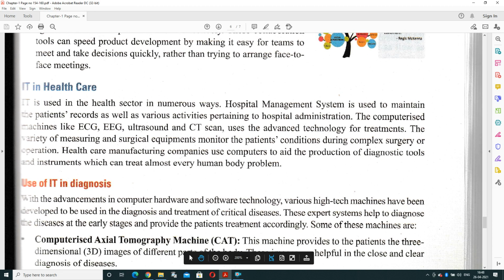Use of IT in diagnosis. We can easily find out where the problem is. It will help to find out the disease. So with the advancement in computer hardware and software technology, various high-tech machines have been developed for use in the diagnosis and treatment of critical diseases. These expert systems help to diagnose the disease at an early stage and provide the patient treatment accordingly.